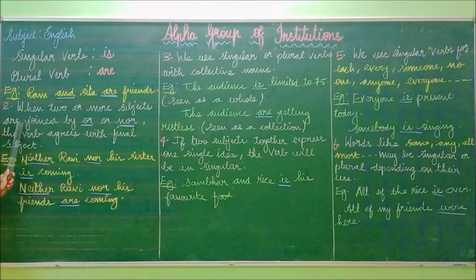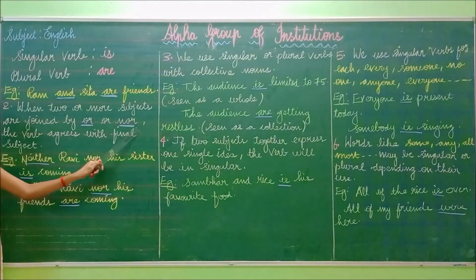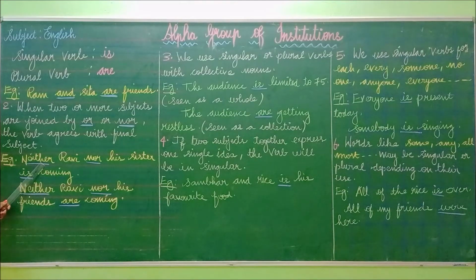When two or more subjects are joined by "or" or "nor"... it can be "either...or" or "neither...nor." So in a sentence, if two subjects come and the word "neither...nor" or "or" comes, what do you have to do? You have to see the final subject. The first subject is Ravi and the final subject is the sister.